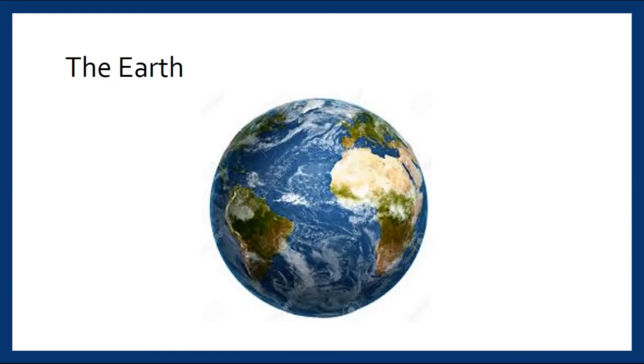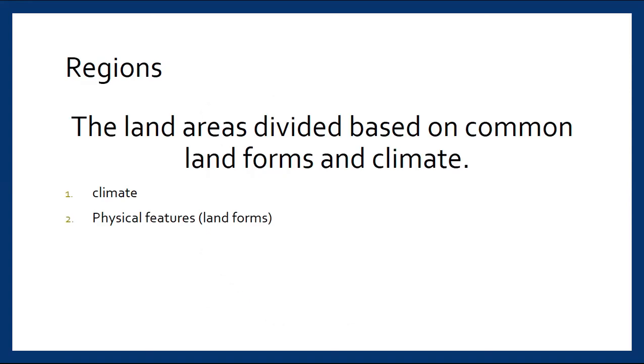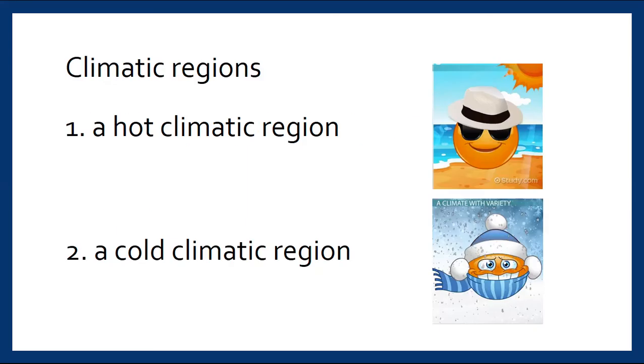When we talk about regions, regions are big areas which have common features. So regions are divided into different types of climatic and landform regions. As you all know, regions are areas which have common features. They are based on two types of divisions: climate and physical features or landforms.